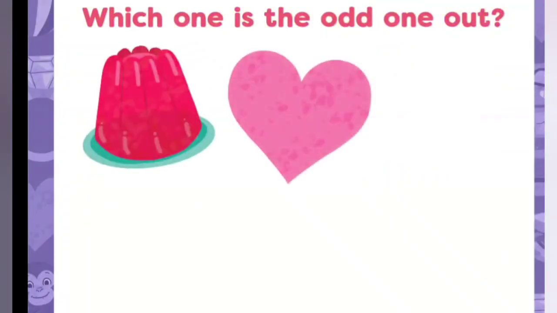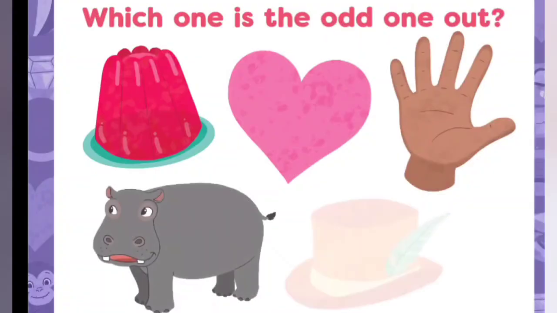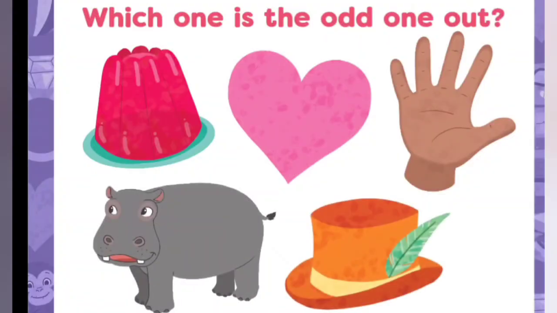And here we have jelly, heart, hand, hippo, hat. All these pictures start with H sound except jelly starts with J sound, so jelly is the odd one out.